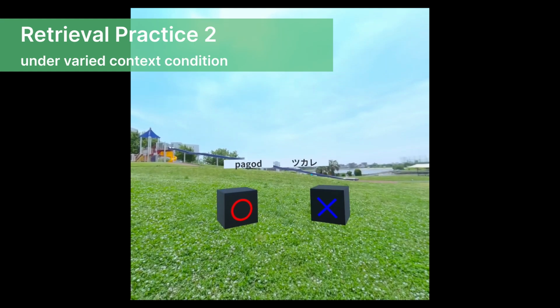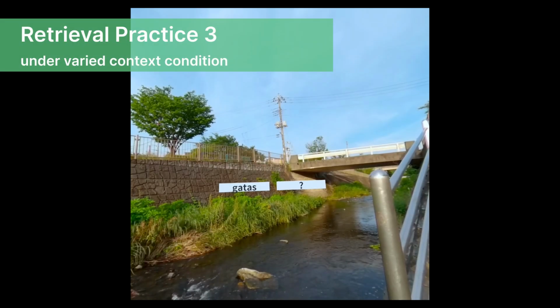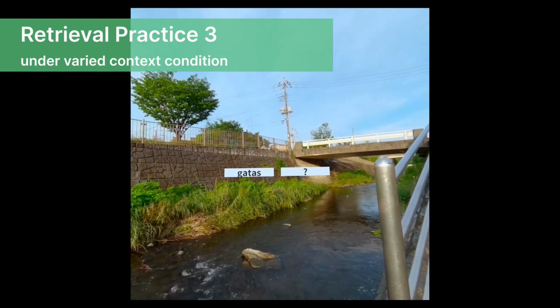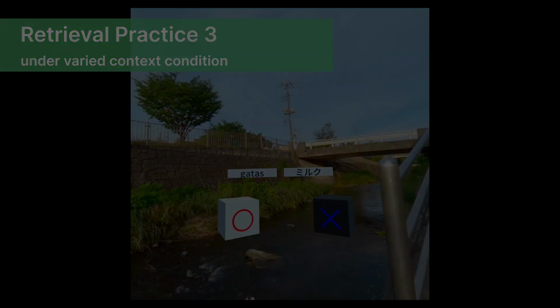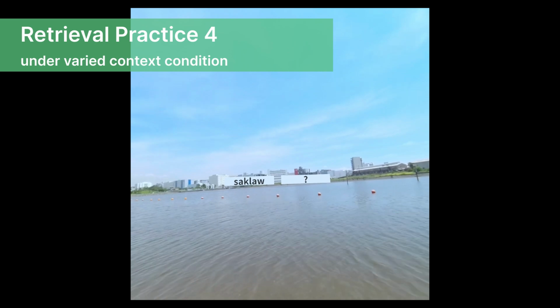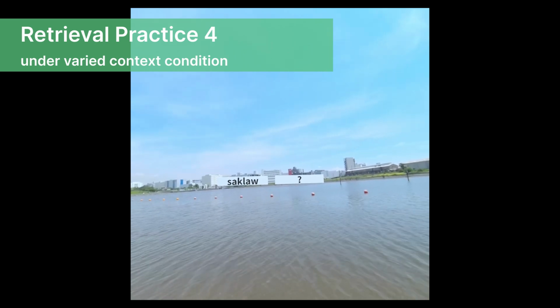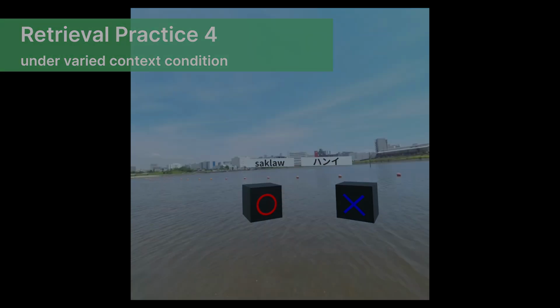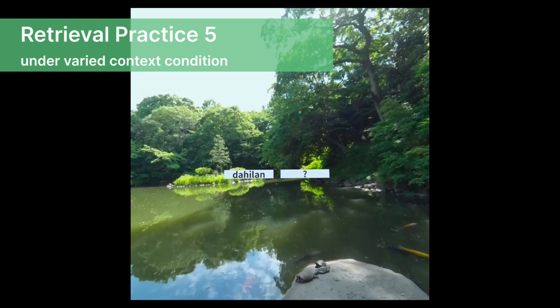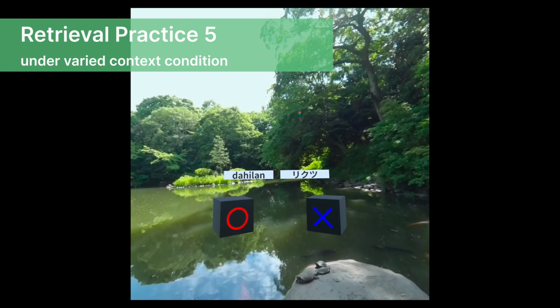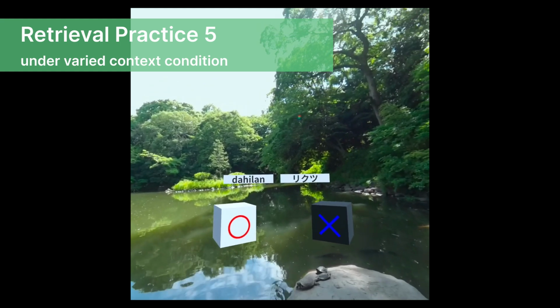In the constant not reinstated and constant reinstated conditions, the same virtual environment was used for the initial study and all 5 retrieval practice trials. Conversely, in the varied condition, a different virtual environment was used for each trial. We used 7 virtual environments: beach, pond, river, grassland, shrine, park, and building.